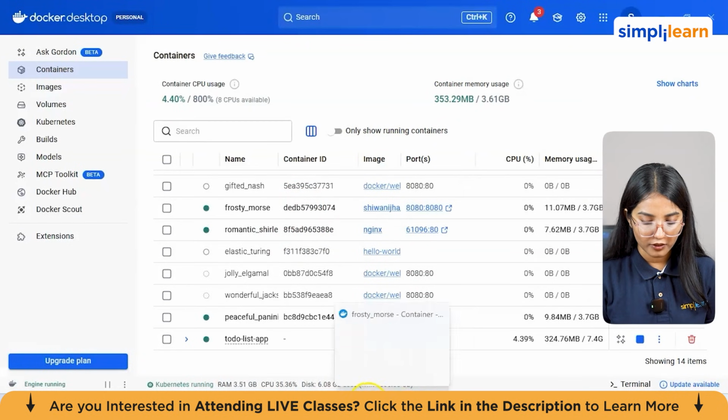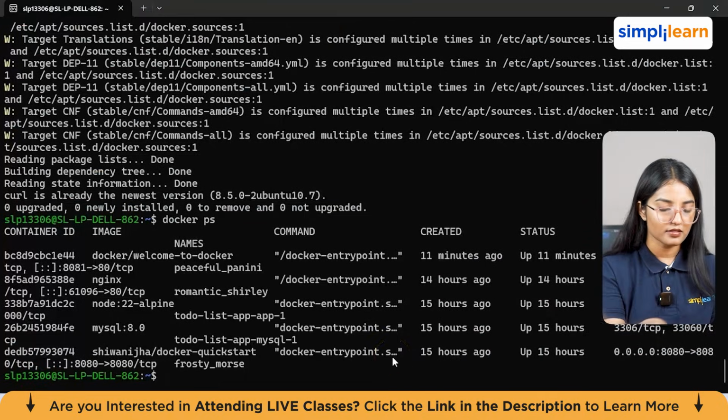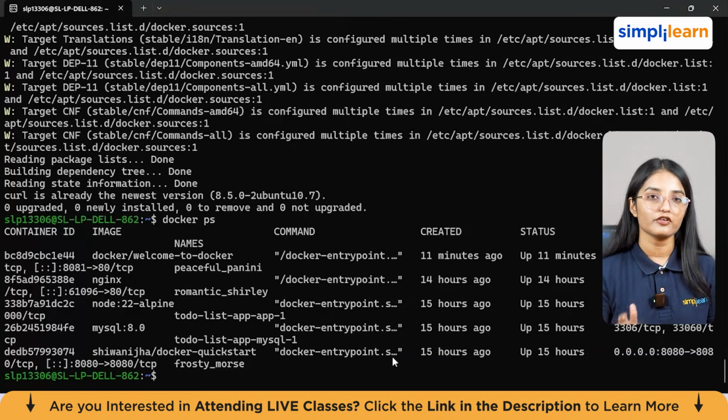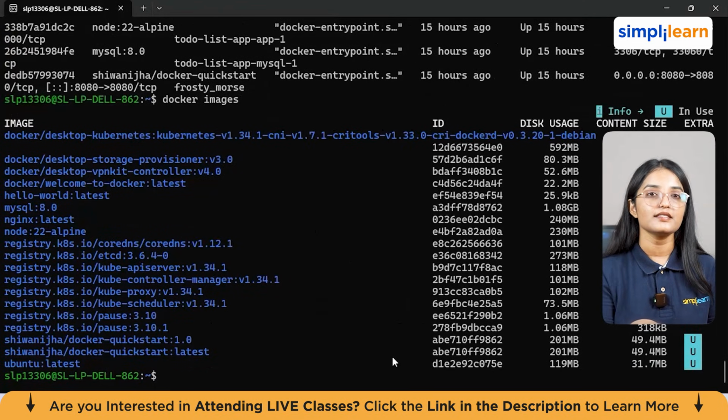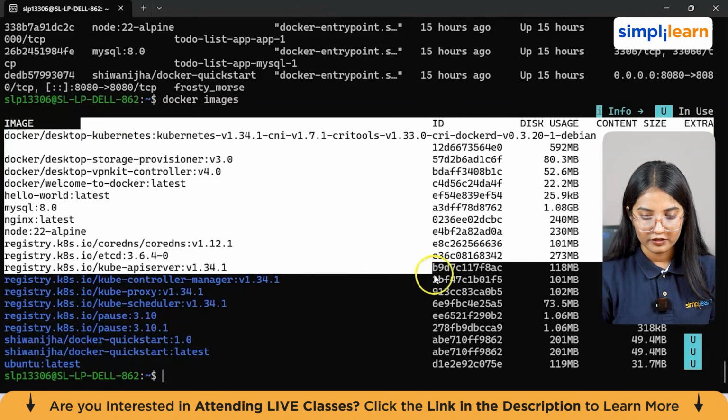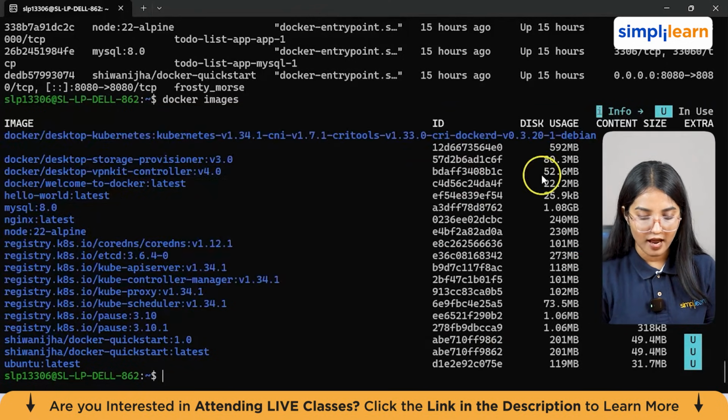We'll go back again to our terminal here. So it has listed all the containers in our Docker. Next, we'll give a command to list the images, which is docker images. As you can see here, you can have all of these images here, the information, and in use.